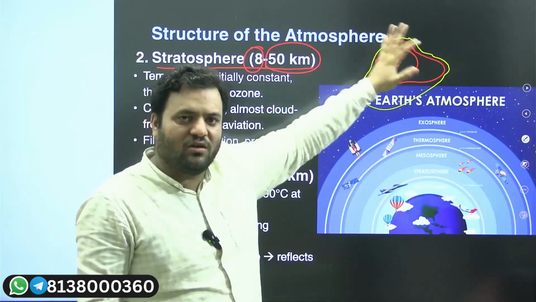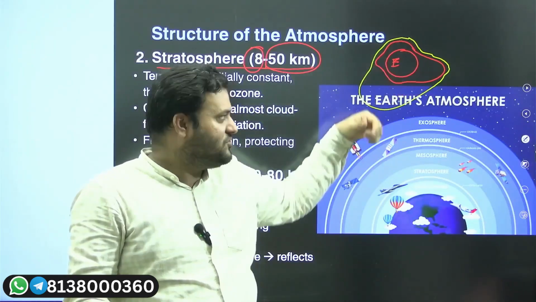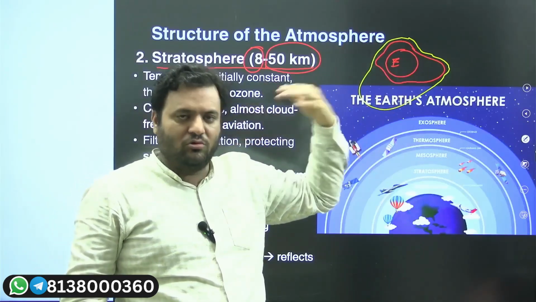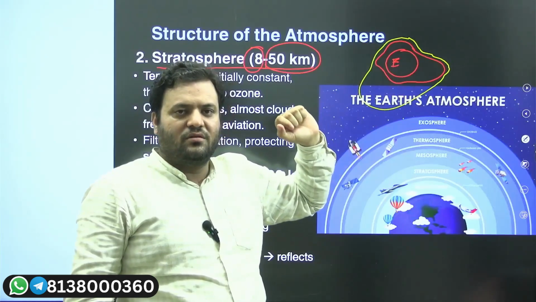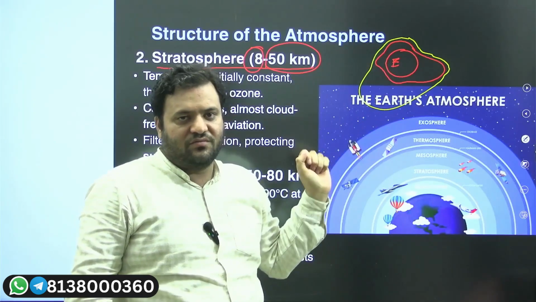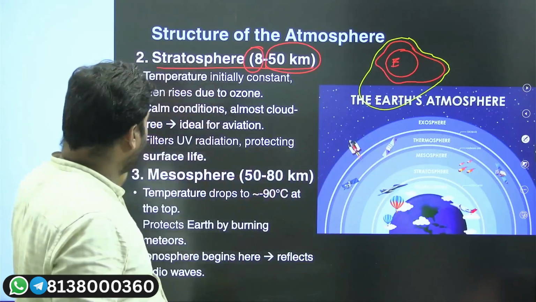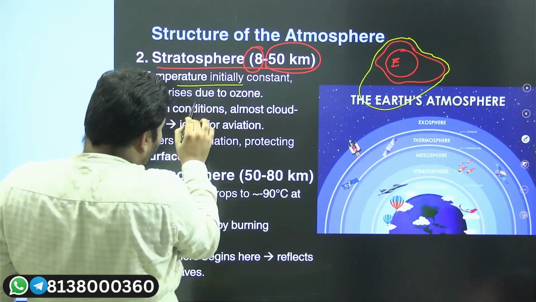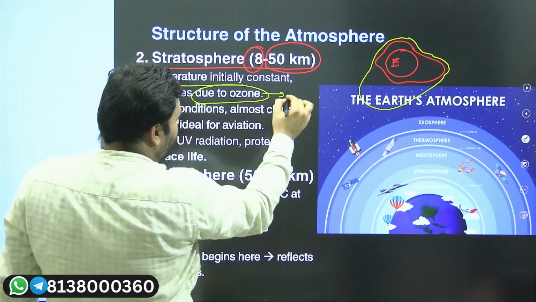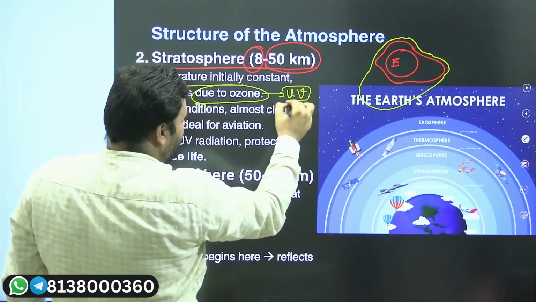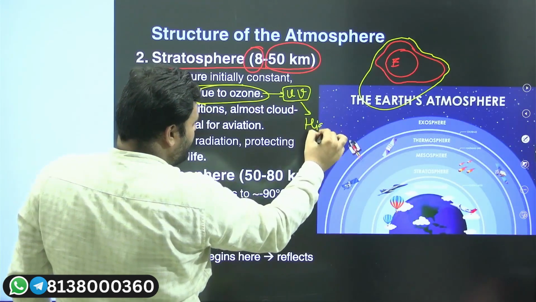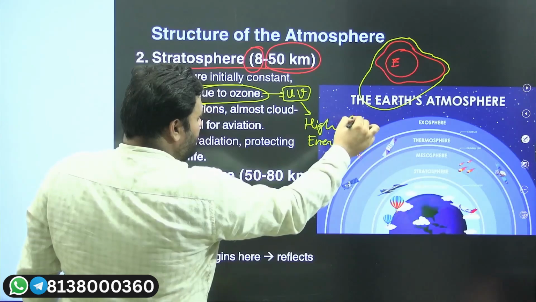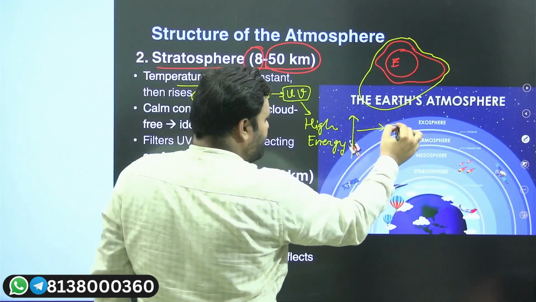In this way, we have some sort of deviation. That's why it is not mathematics, that's why there is no exactness. And I'll tell you, with respect to the concepts which we are about to learn, why there is a height differentiation with respect to the different layers. So the stratosphere temperature is initially constant, but it rises because of the ozone. Why? Because ozone absorbs UV radiation. UV radiation has high energy, and because of the absorption of this high energy, temperature is going to increase.